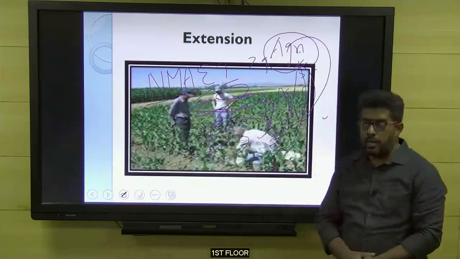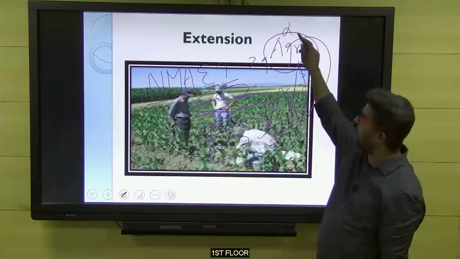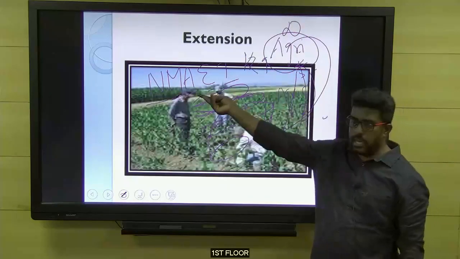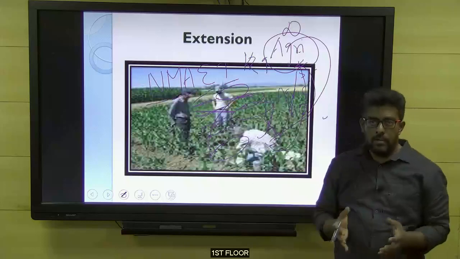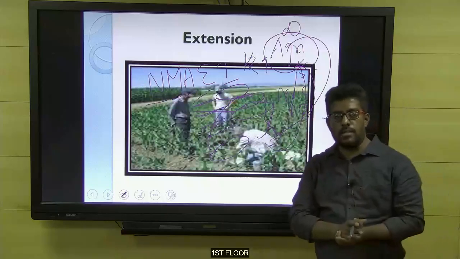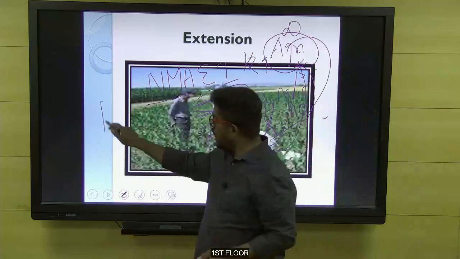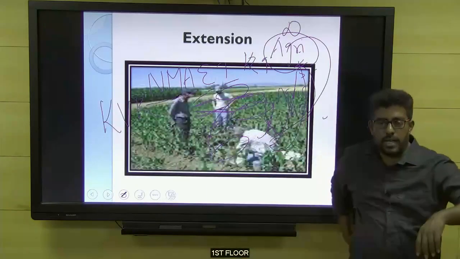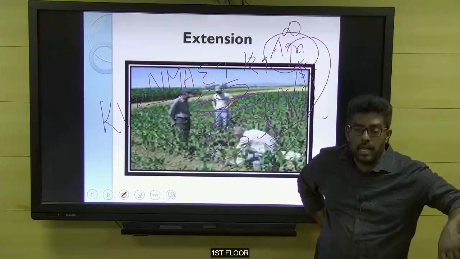In this angle, Government of India, on one side through DD Kisan, they are giving the knowledge. Kisan call centers, they are doing extension. One is through this scheme they are doing. And apart from this, one more extension mechanism we have in our country is called KVKs. You would have heard about this KVK. What are the KVKs? They are called Krishi Vigyan Kendras.